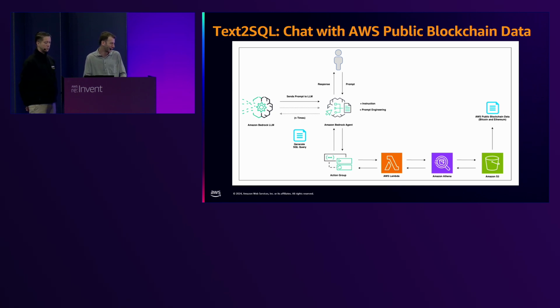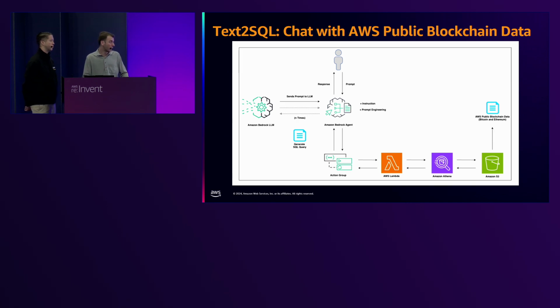You will take a SQL query and return a response back to the user. It took a single input, the query, and returned back the raw data response. Once the action group goes to the Lambda, the generated query gets passed in, and then the Lambda function executes it on Amazon Athena, which gets run on the AWS Public Blockchain datasets.